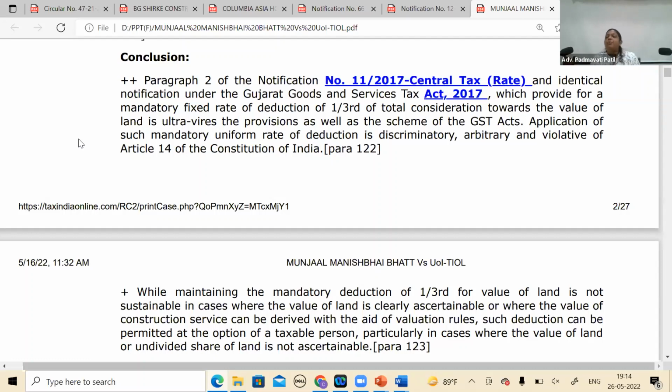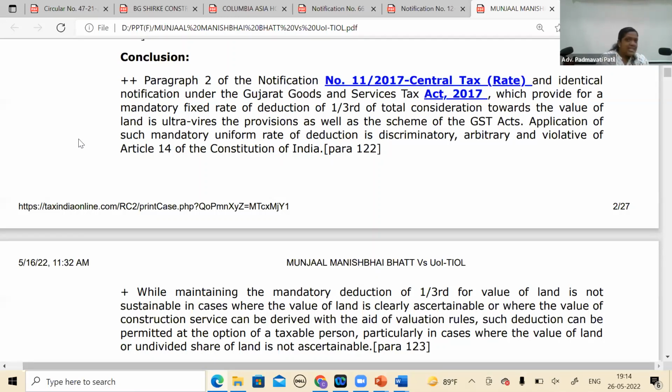But my point is, suppose mine is less, then whether I can take the benefit of this judgment and say I should get only 1/3. There is the catch. If it is more, I'm benefited, I'm happy. But if mine is less, whether tomorrow the department can say you have taken disadvantage, unjustly enriched by the ratio of this judgment. But to that my answer is, they are not saying that.